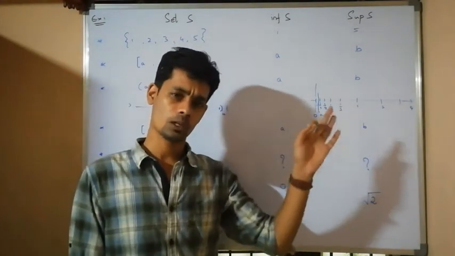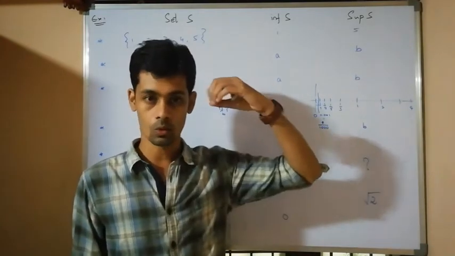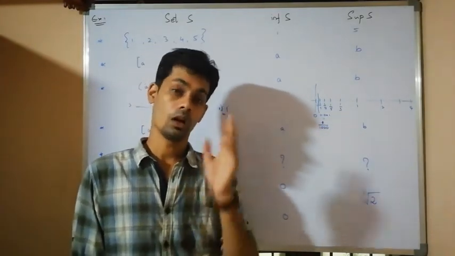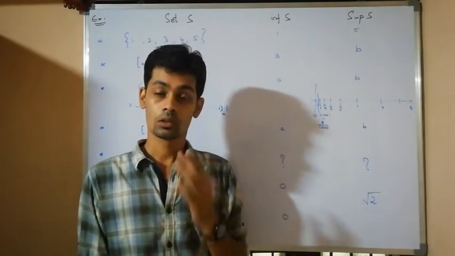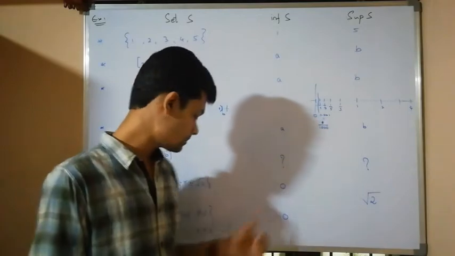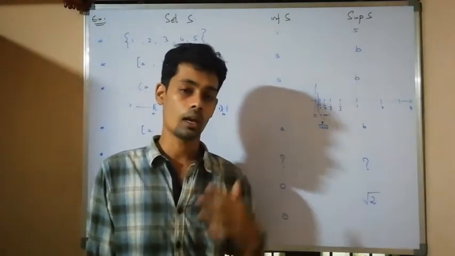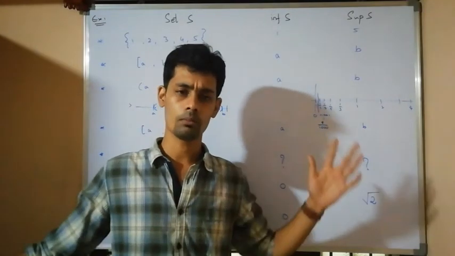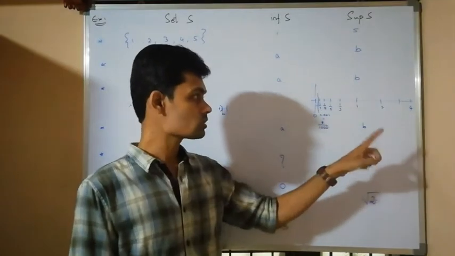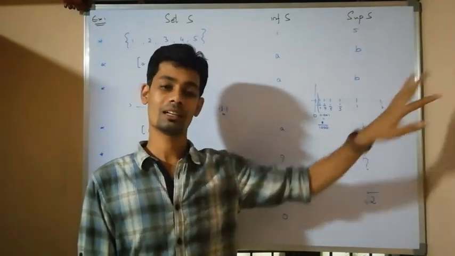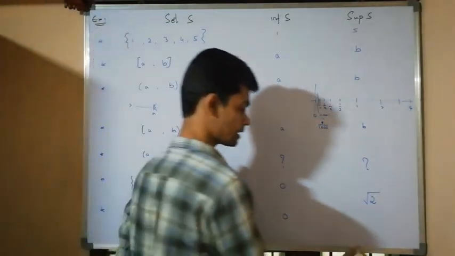Now, what about the supremum? If I take a real number as large as possible, like 10,000, not all the elements are less than 10,000. 10,002 is also a number here which is greater than that one. Instead of 10,000, if I take 1 lakh, a bigger number, then again we will get an element in this set which is greater than that one. Therefore, it has no supremum.